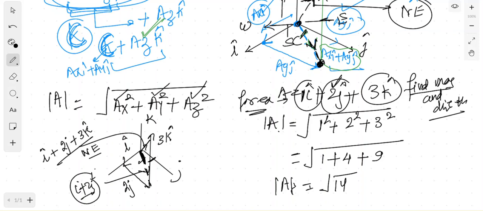So this is how we present the vectors algebraically when we are talking about the magnitude and the direction of a vector, and with the help of some graphical representation it will be easy for us to find a direction directly. And the magnitude, we have a formula: just take under root and add the square of the coefficients of the three different directions. Now the last thing which we need to discuss in vectors is the product of vectors, and to discuss the product we have two things: dot product and cross product.